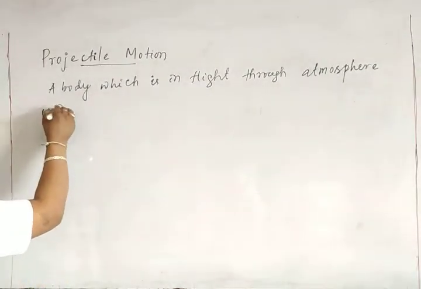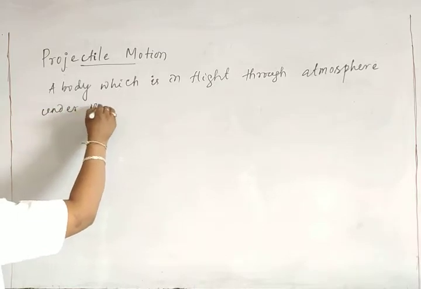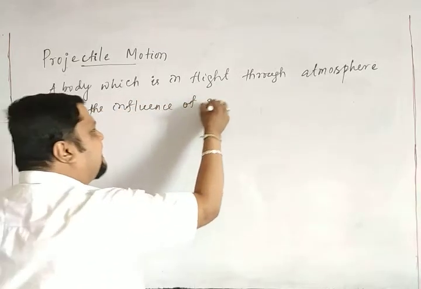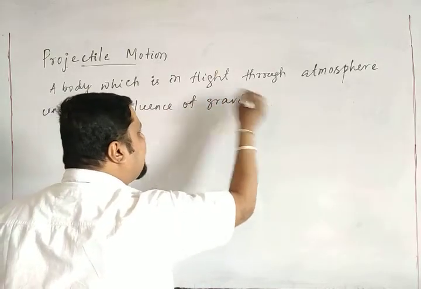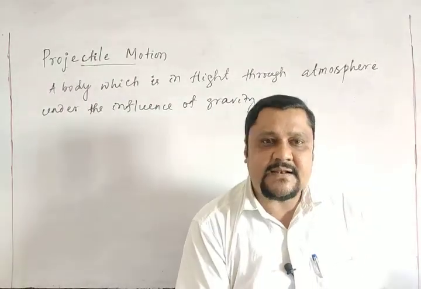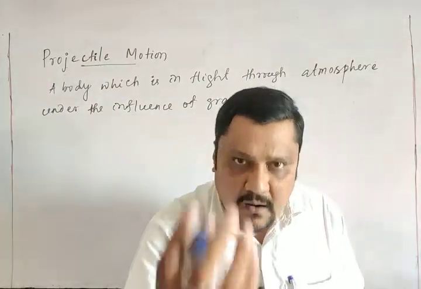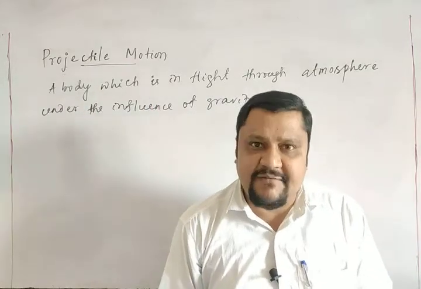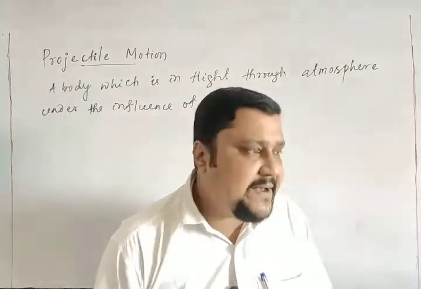The only influence is gravity, meaning the force of attraction of the earth on a body, that is our force of gravity, or simply gravity.